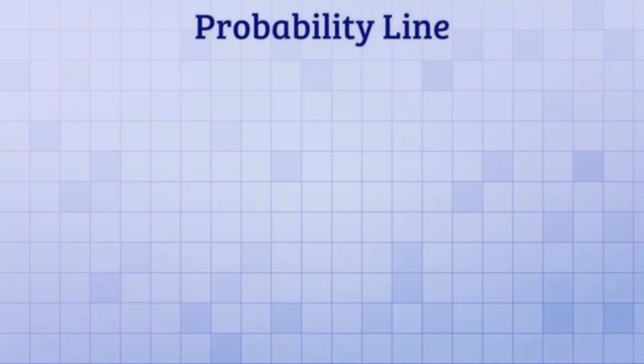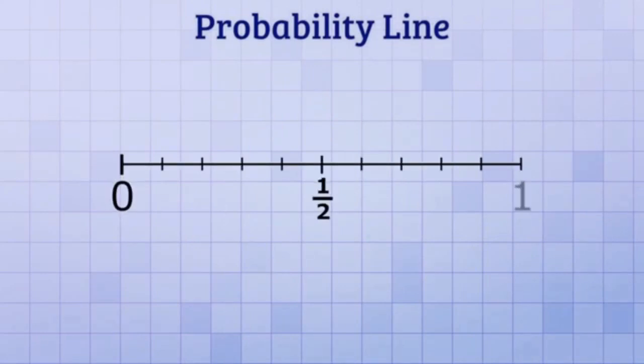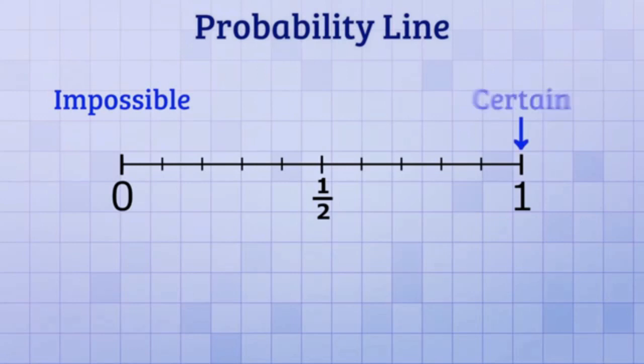1/2. Let's look at this in a little more detail on something called a probability line. It's a number line that goes from 0 to 1. A probability of 0 means that an event cannot happen. It's impossible. And a probability of 1 means that an event is definitely going to happen. It's certain. That's why the probability line only goes from 0 to 1. An event can't be less likely than impossible, and it can't be more likely than certain.